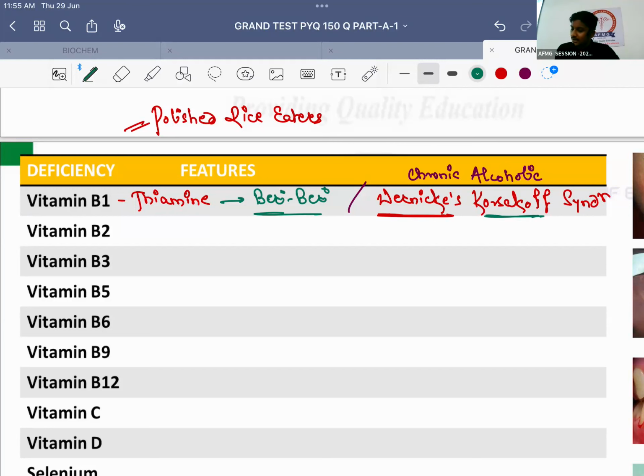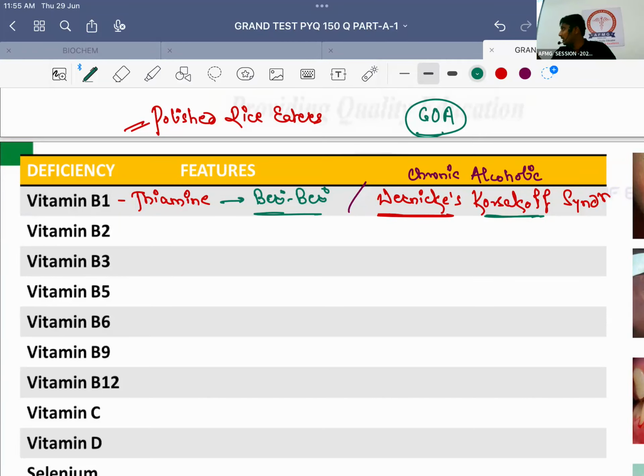Wernicke's encephalopathy is characterized by a classical triad known as GOA. G stands for global confusion, O stands for ophthalmoplegia, and A stands for ataxia. Korsakoff psychosis is seen in severe condition where the patient will have loss of memory. That is nothing else but dementia. Along with that, a very characteristic feature: making up false stories to fill up the memory gaps.